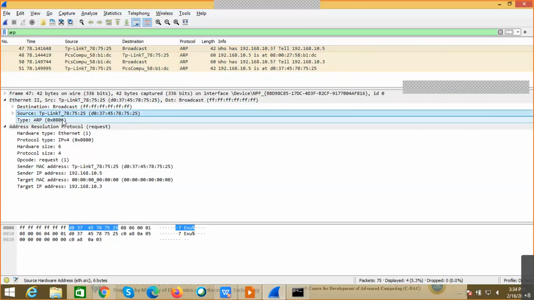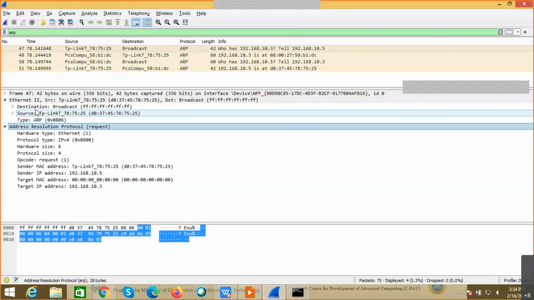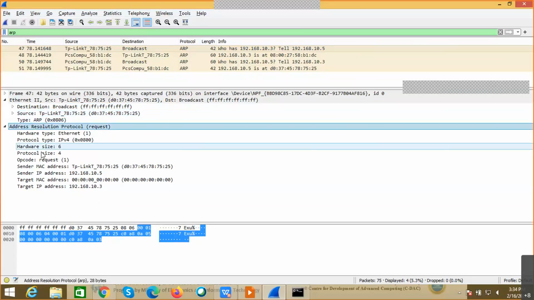Now you can observe in the earlier example we saw the type as IP. That means it has some linkage to IP. But in this example, the type is ARP. So 0806 is nothing but ARP. And you can observe after this type, there are the parameters with respect to ARP, but there is no communication other than ARP. That means ARP doesn't have any link to an upper layer protocol. So I'm saying this is ARP.